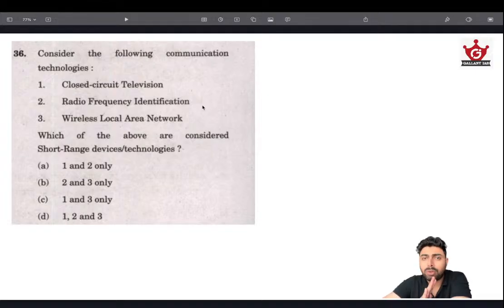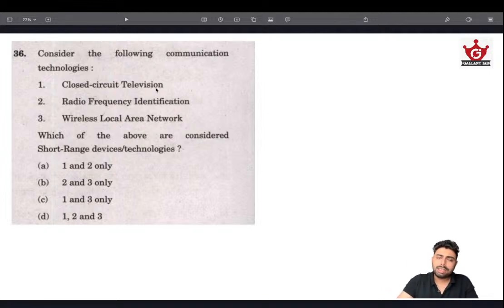Then RFID, of course, short range. The RFID tags that we use for payment, or the FASTags, are all short range, because you need to be within a certain range so that the receiver can read the signals, just like what you do with the FASTag at toll gates. So RFID is also short range. Wireless local area network, WLAN, Wi-Fi, is of course short range. All of you know how short range Wi-Fi is. Just moving beyond 20 or 30 meters, you won't get any Wi-Fi. So all three are short range communication technologies.